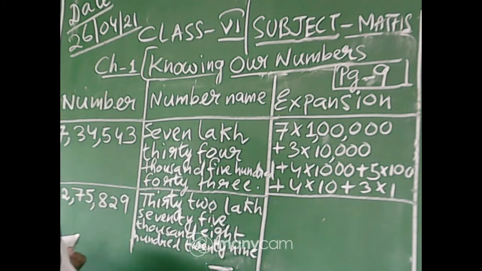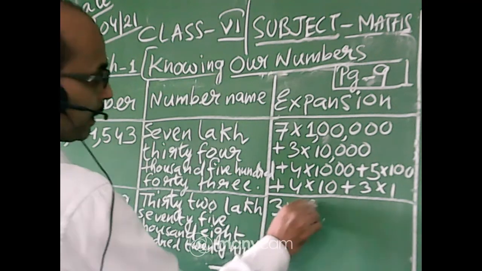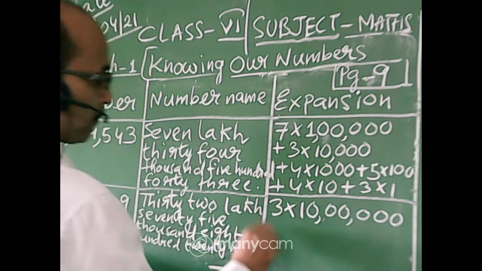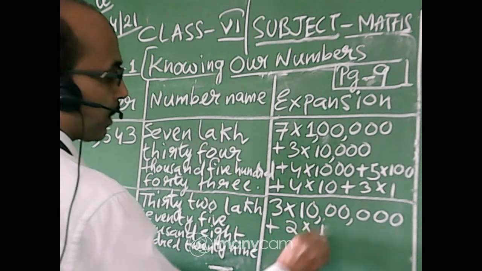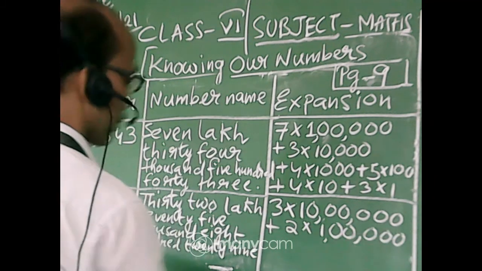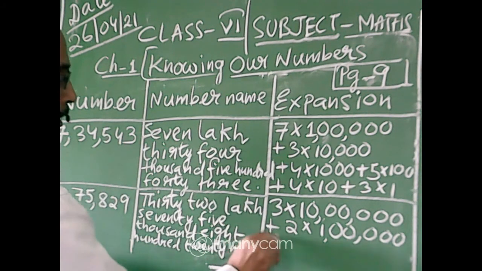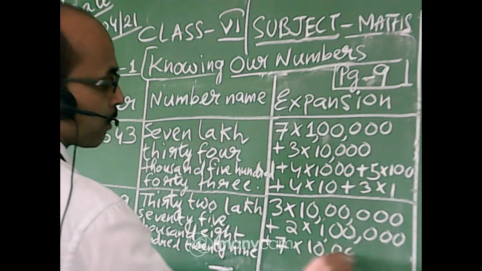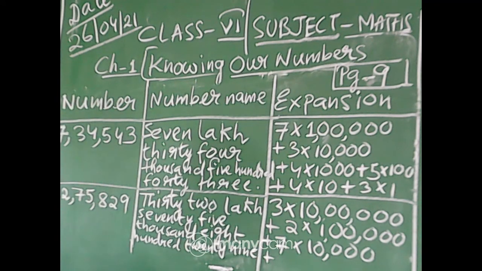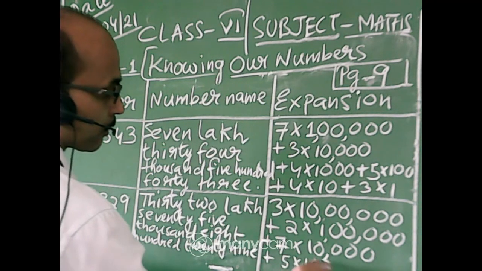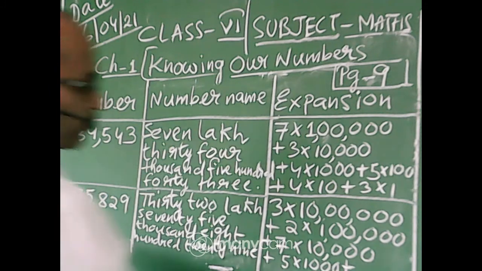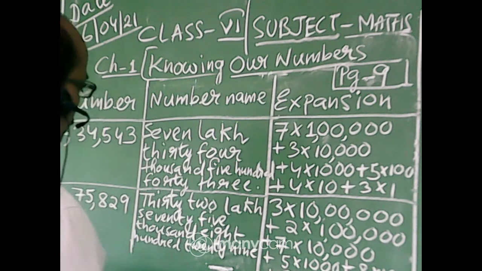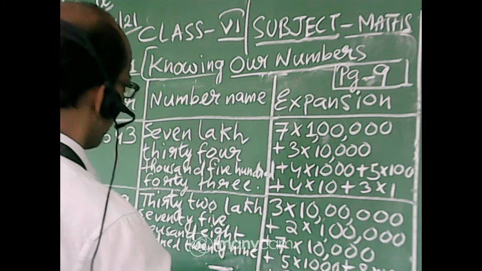Those who want to write, you can write down 3 into 10 lakh plus 2 into 1 lakh plus 7 into 10,000 plus 5 into 1,000 plus 8 into 100 plus 2 into 10 plus 9 into 1.